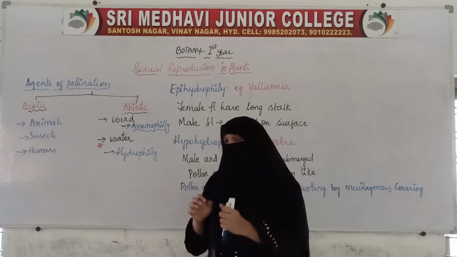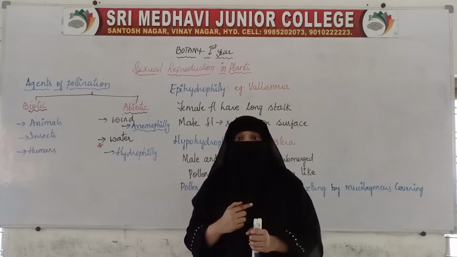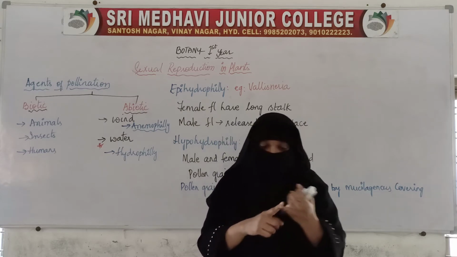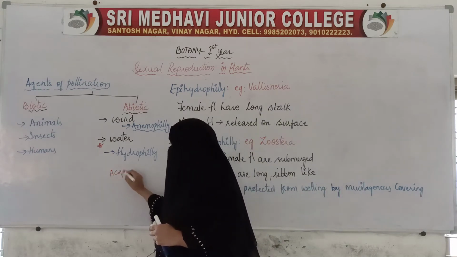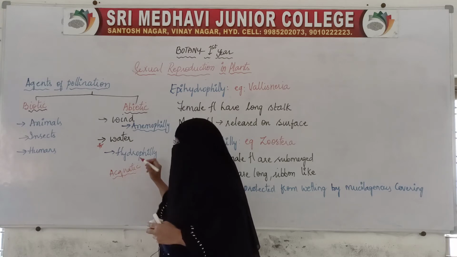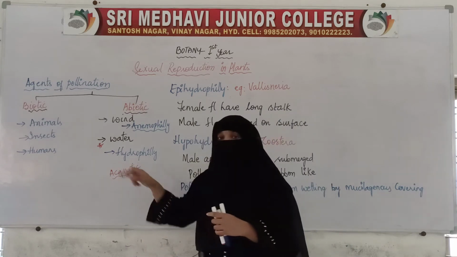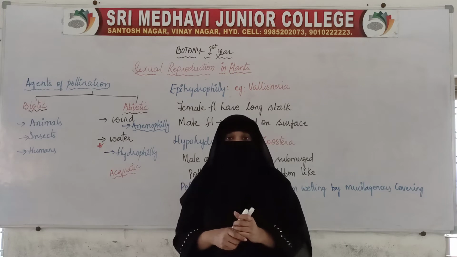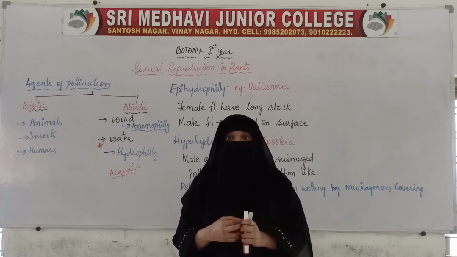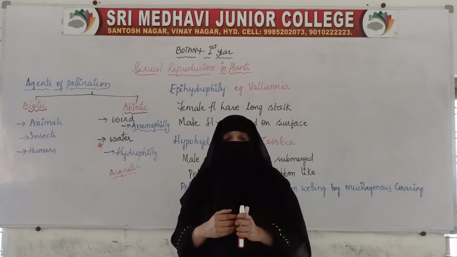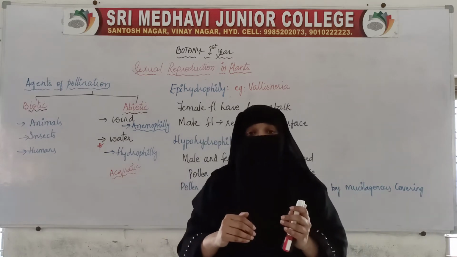Here, if we are taking water as the pollinating agency, not all the organisms which live in water are involved. The plants which live in water are called aquatic plants. But the interesting thing is, not all aquatic plants pollinate by water. These plants are living in the water itself, but here in some of the plants,